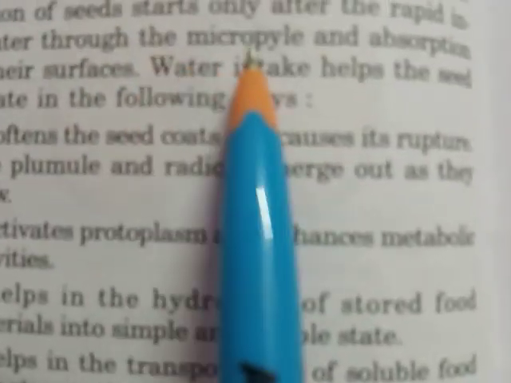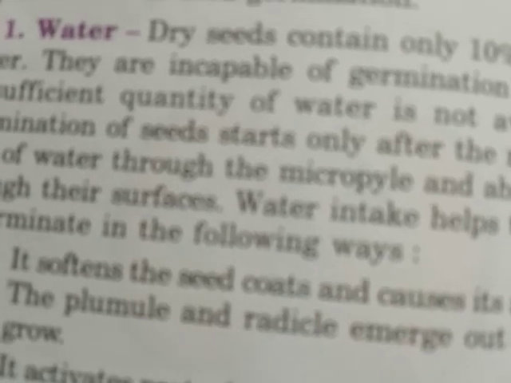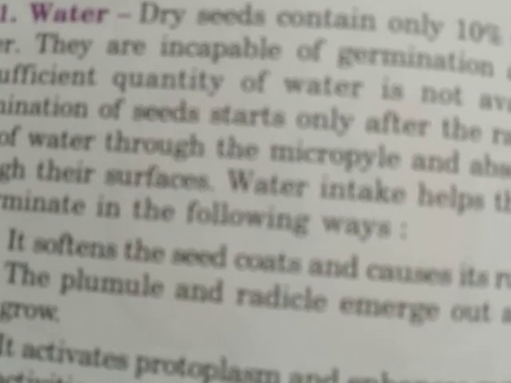They require more water for the germination. Germination of seed starts only after the rapid intake of water through the micropyle and the absorption through their surface. See, children, while we were studying about the structure of the seed and seed coat, we have studied about the micropyle. It is the opening, a small pore which helps to absorb water.